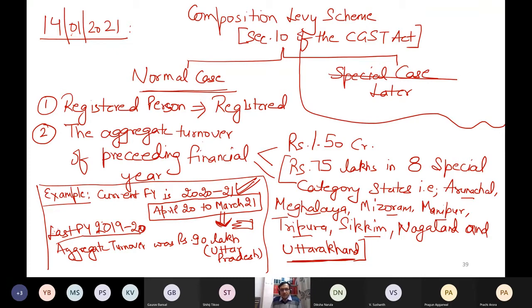Now, next point. If you are eligible to pay the tax under the composition levy scheme, then what are the rates of CGST under the composition levy scheme? Do you remember those rates which are written in the act?